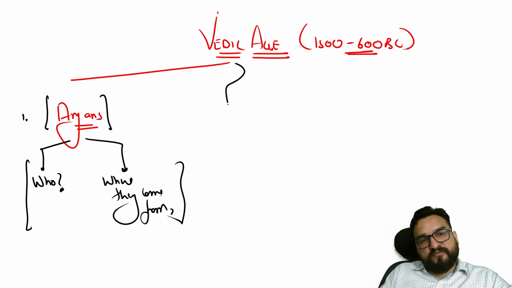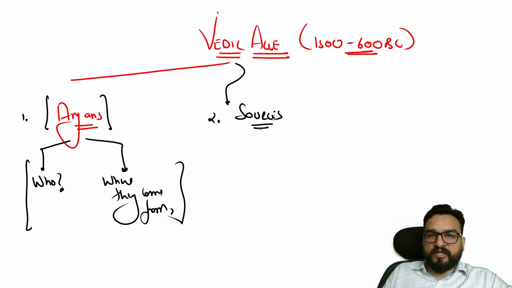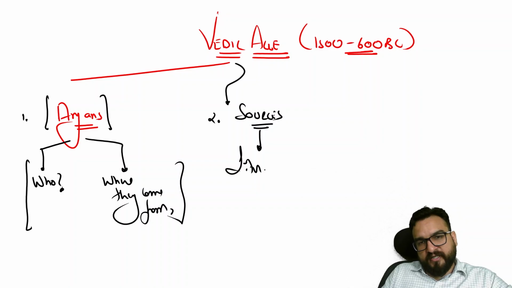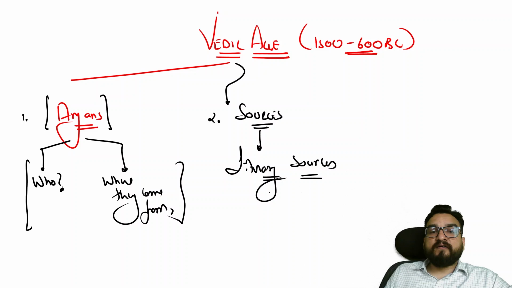The second part which we have to go through is the sources. How do we get to know about the Vedic age? We have very limited archaeological sources, but the major sources we have are literary sources, the literary tradition. You will find them in the Vedic literature, right?